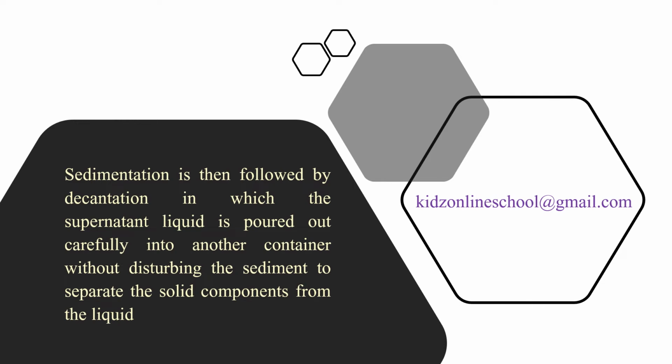Sedimentation is then followed by decantation, in which the supernatant liquid is poured out carefully into another container without disturbing the sediment to separate the solid components from the liquid.